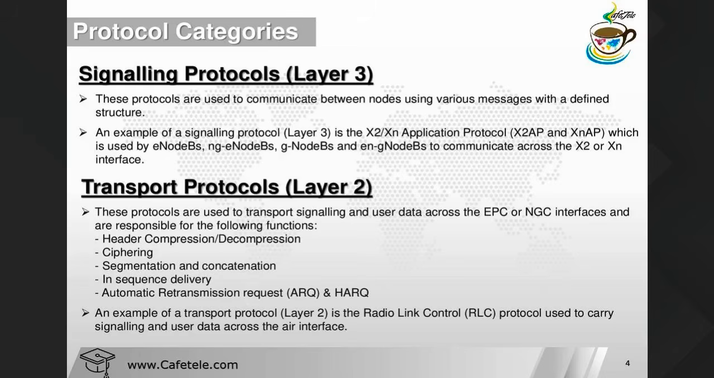When you are connected to the EPC, in that scenario your gNodeB will be enhanced. When your eNodeB is connected to the 5G core network, in that scenario your eNodeB becomes a next generation eNodeB. And at the transport protocol layer, these protocols are used basically to transport signaling or user data across the EPC or next generation core interface. The basic jobs for L2 are header compression and decompression, ciphering, segmentation and concatenation, in-sequence delivery, and automatic retransmission, ARQ. So depending upon their layer structure, these are the jobs we have.